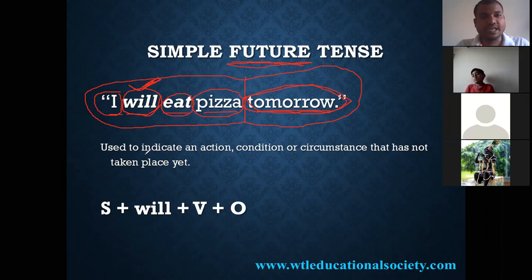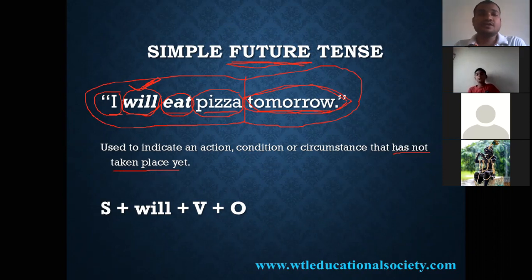Right. So, uses of simple future tense. Simple future tense is used to indicate an action, condition, or circumstance that has not taken place yet. This is a very important part.